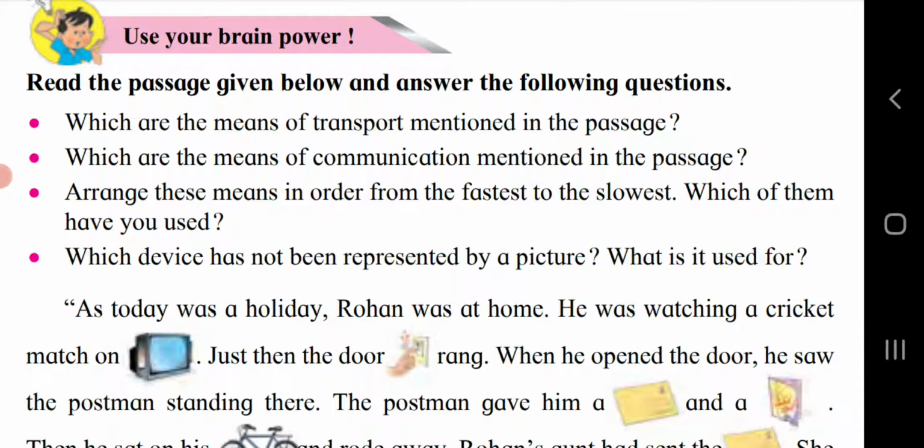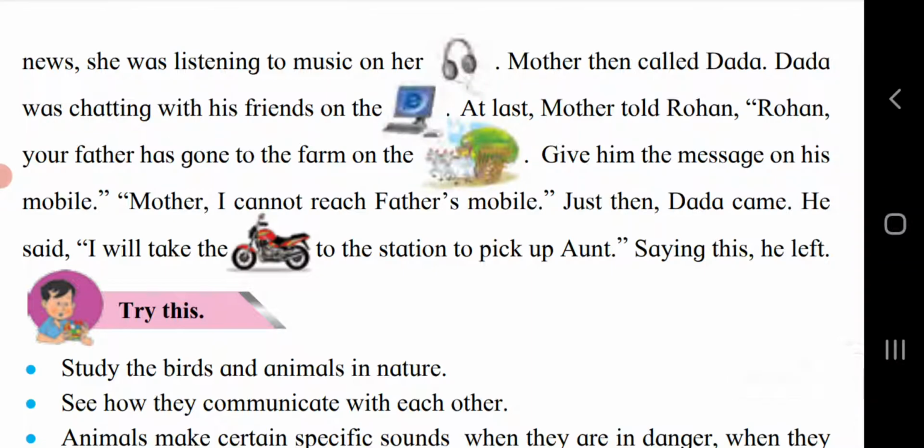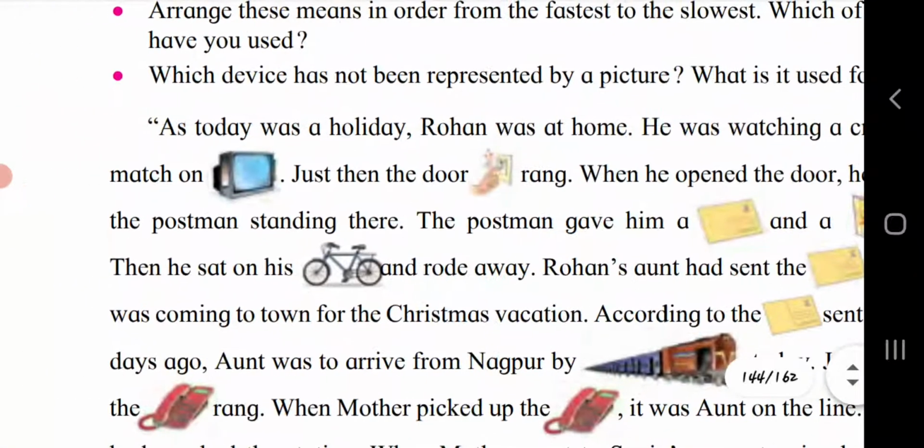Which device has not been represented by a picture? What is it used for? So here you can see on the next page, mobile is written but the picture is not given. So mobile has not been represented by a picture and it is a device.